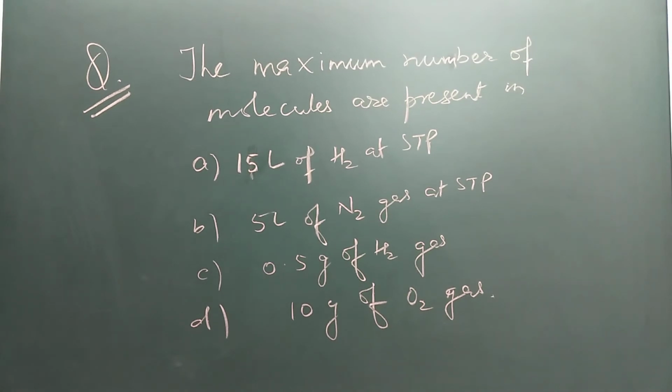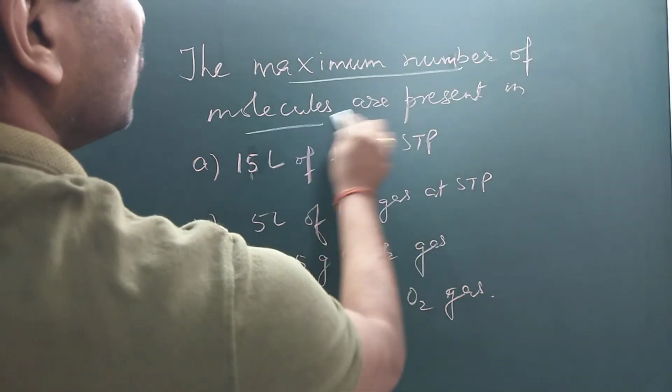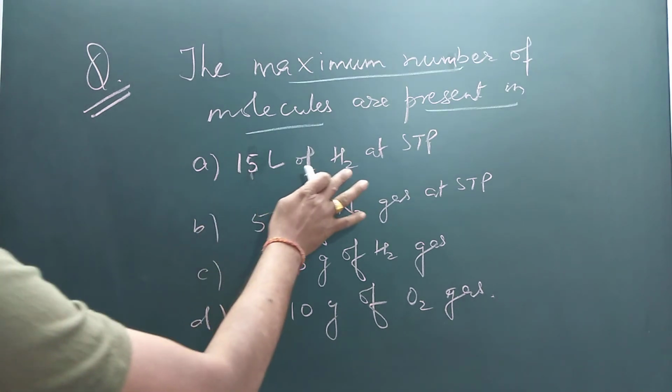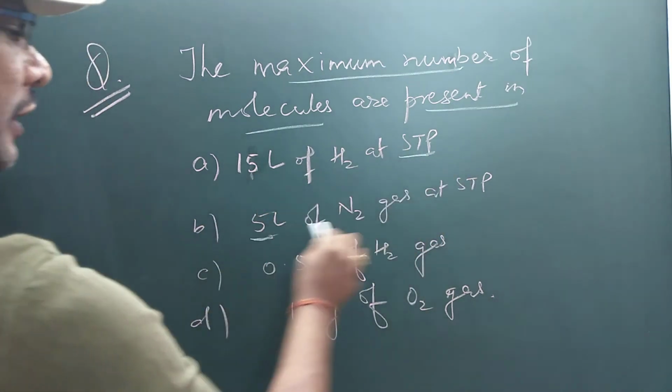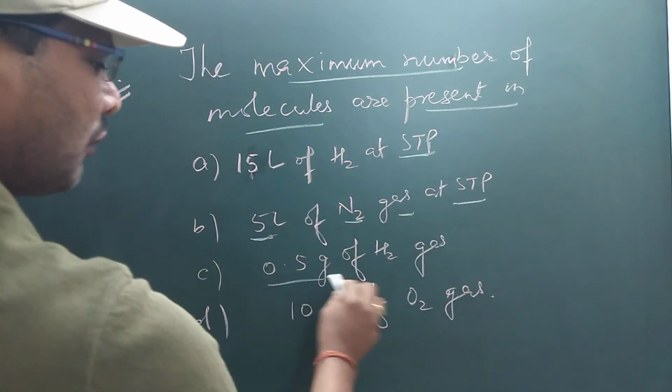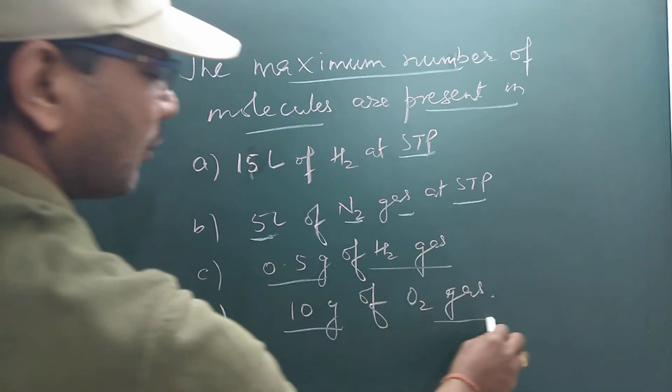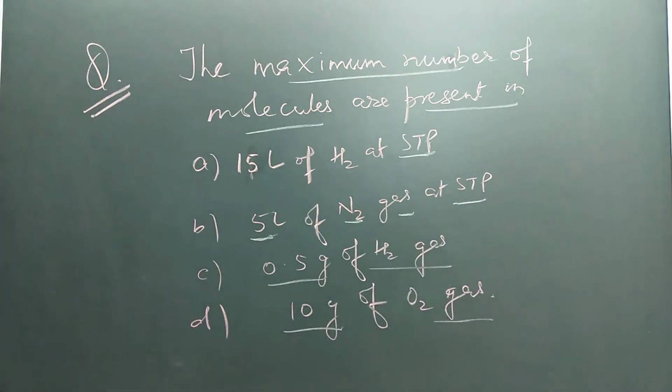Now let's discuss this question. The maximum number of molecules are present in 15 liter of H2 at STP, 5 liter of N2 gas at STP, 0.5 gram of hydrogen gas, 10 gram of O2. So how will you solve this type of question?